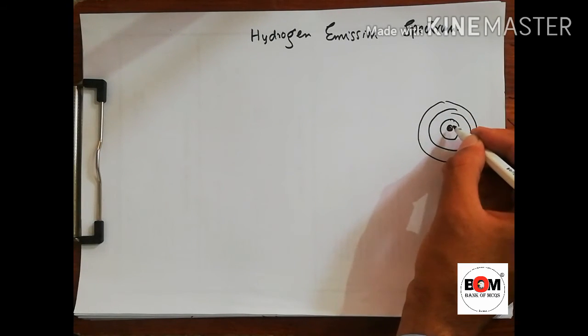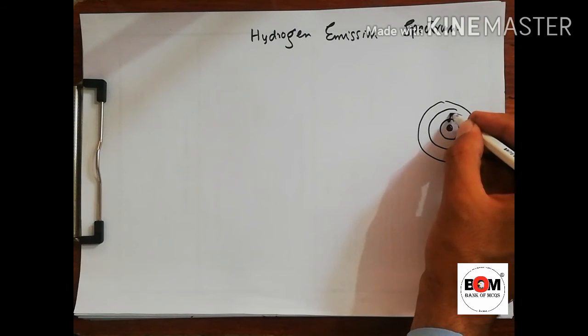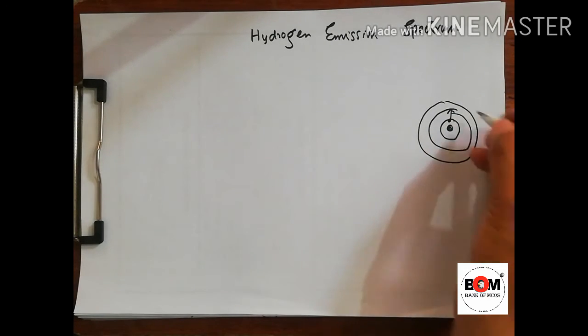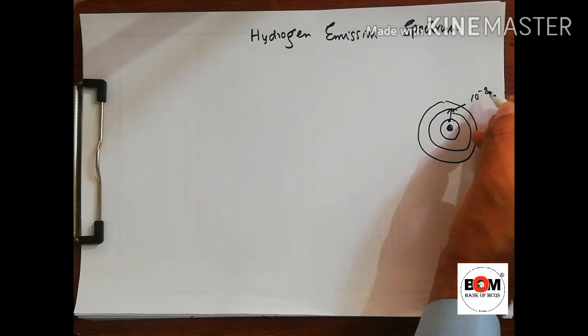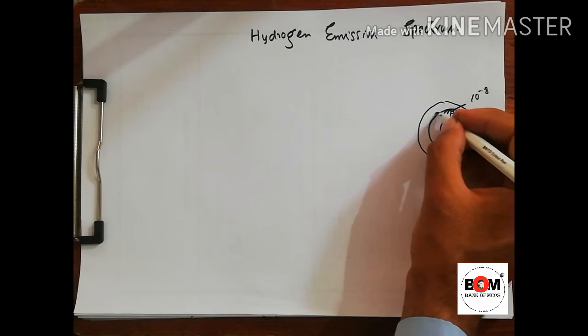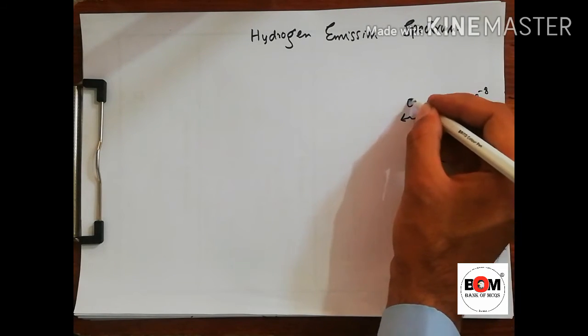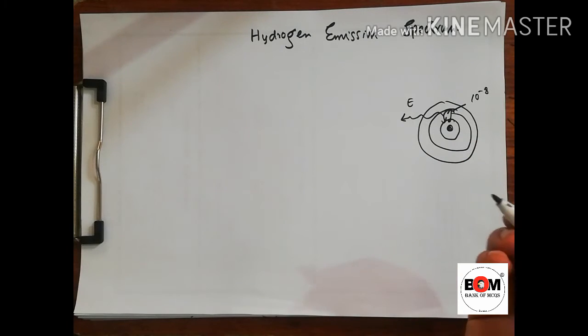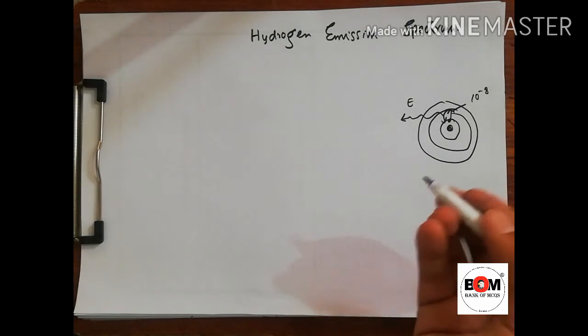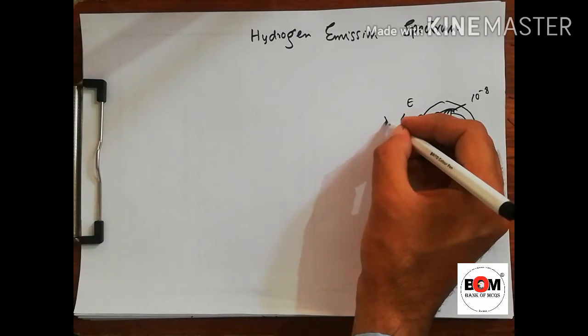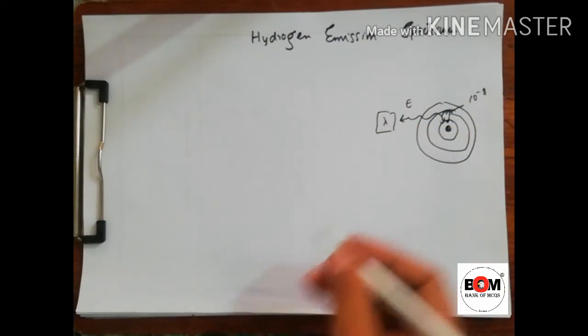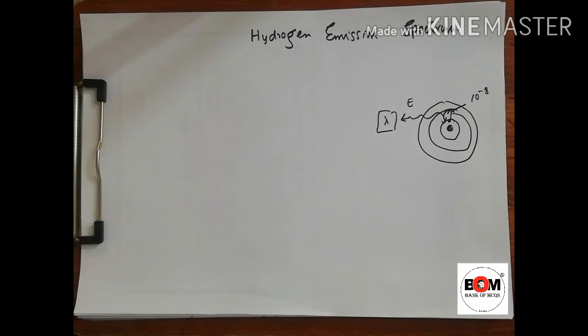If the electrons get excited by gaining energy, and after 10 raised to the power minus 8 seconds it falls back to its shell, a photon will be emitted of its energy E. As a photon is emitted with energy E, it must have some wavelength. Now, let's find the wavelength of the hydrogen emission spectrum.